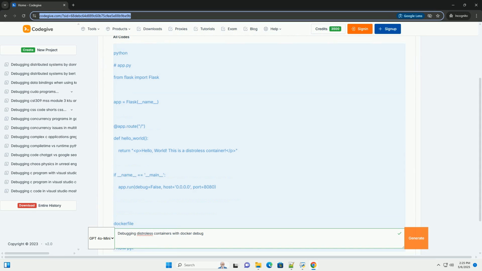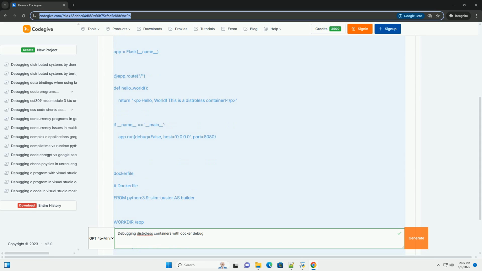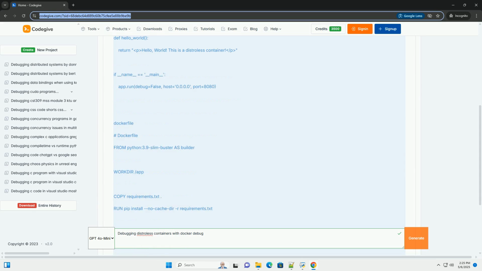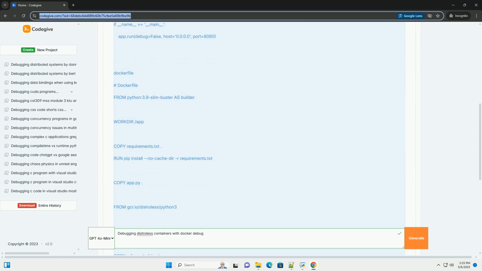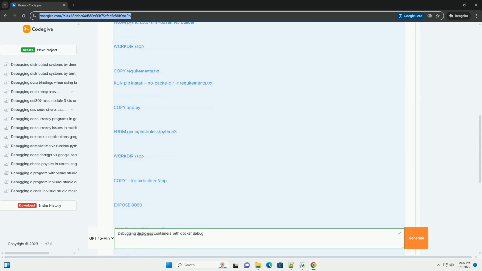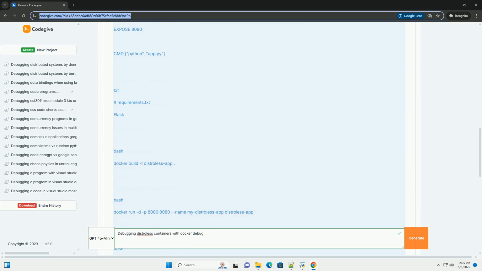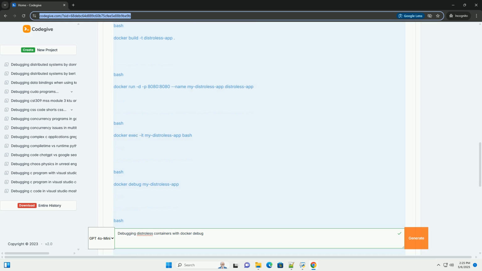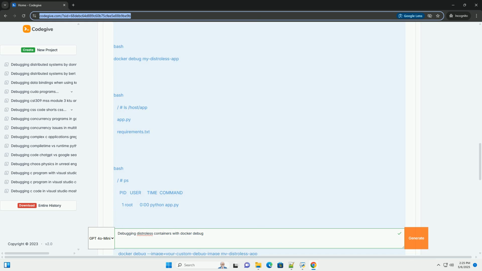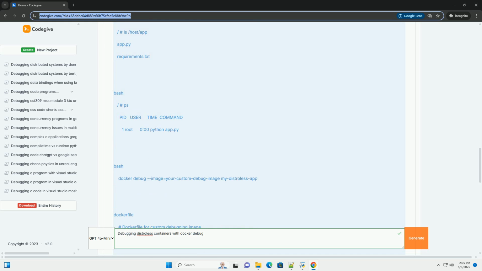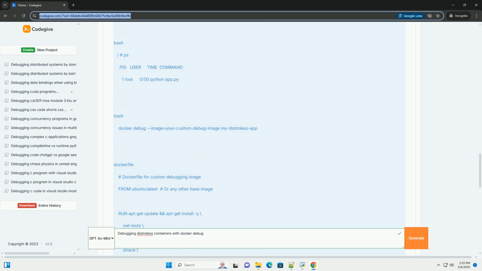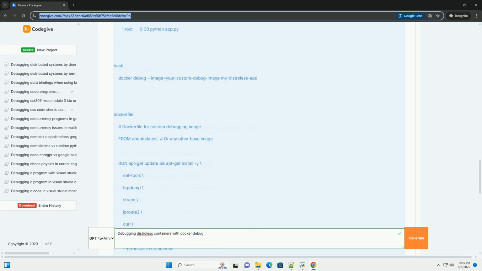Debugging Distroless containers with Docker Debug, a comprehensive guide. Distroless containers offer numerous benefits, including reduced image size, improved security, and simplified deployment. However, they can also present debugging challenges due to the absence of a shell and other common debugging tools. Fortunately, Docker provides a powerful debugging feature that can be used to overcome these hurdles.